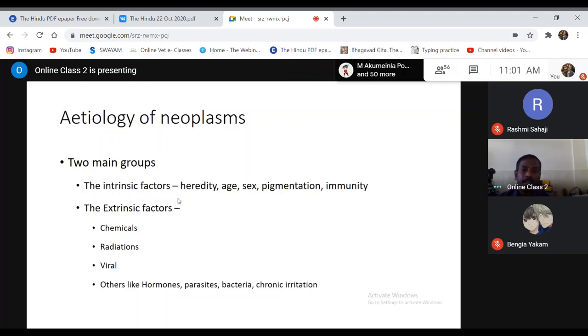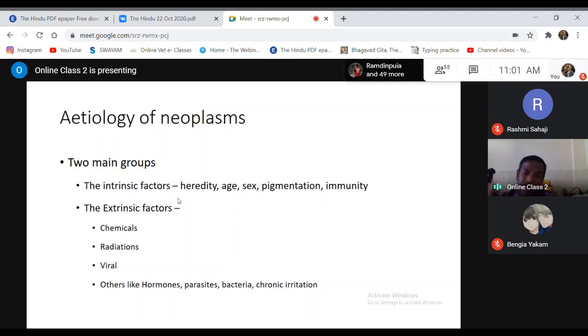Clear? So that is hereditary factors. Then the second factor is age. When you say age, it is generally found that sarcomas are more common in comparatively younger age groups than the carcinomas. Carcinomas are more common in older age animals. Sarcomas are more common in younger aged animals. Of course, in general, you have to remember age.